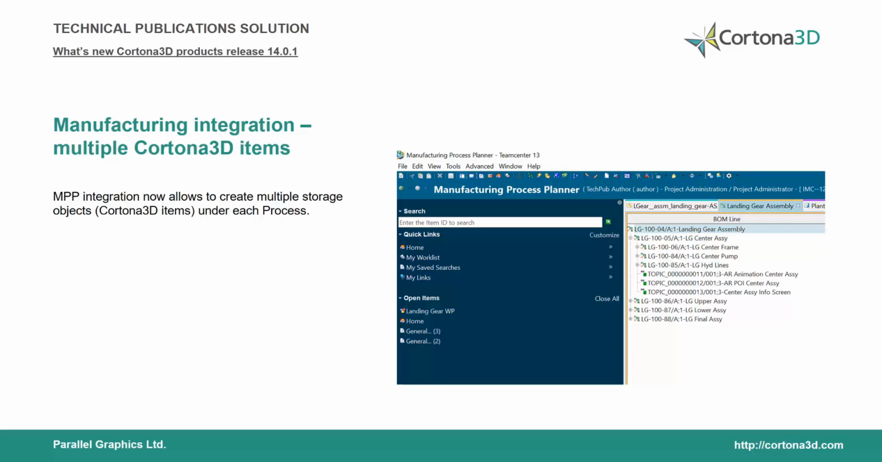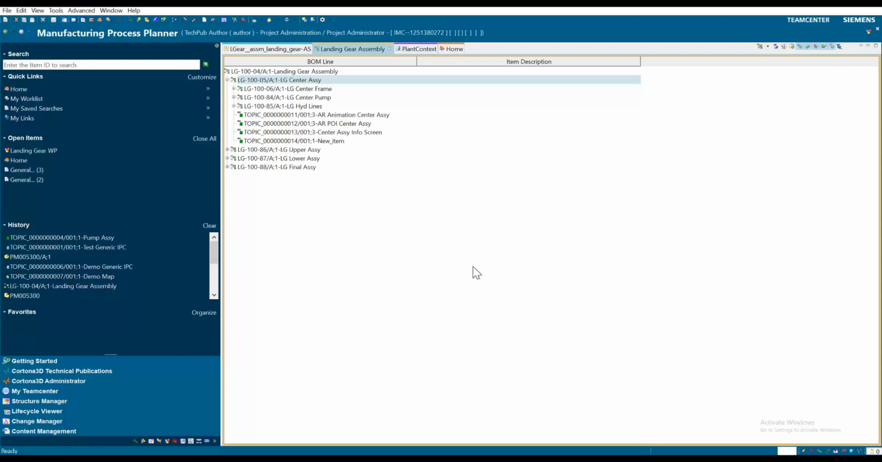Starting from this release, our integration with Teamcenter Manufacturing Process Planner allows you to create more than one Cartona 3D storage object per process. In this case, you can see that 4 storage objects are created for this particular process.